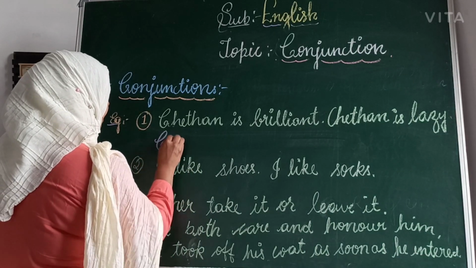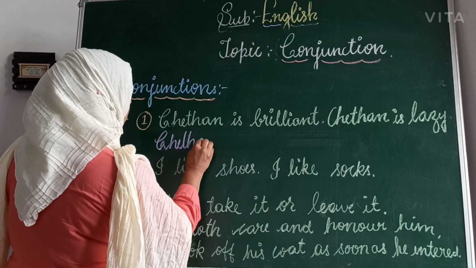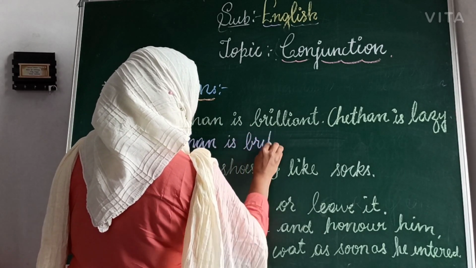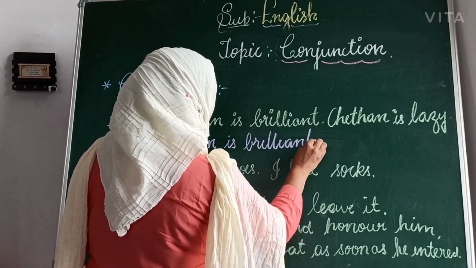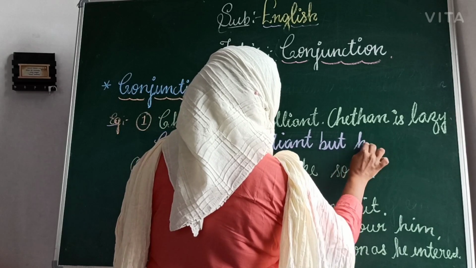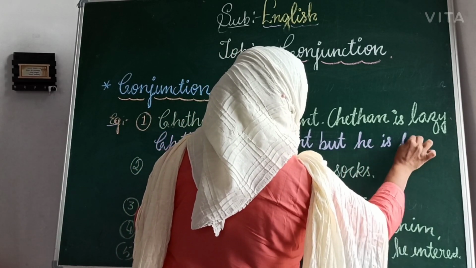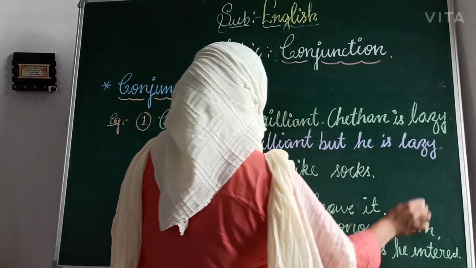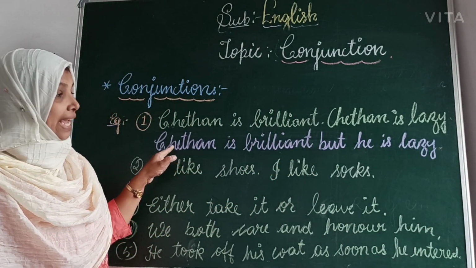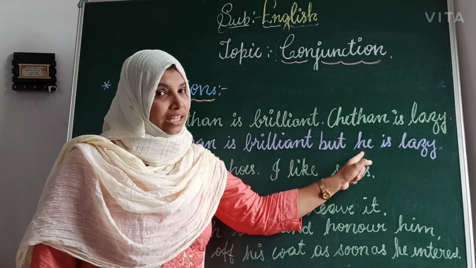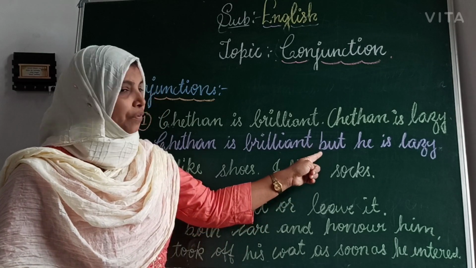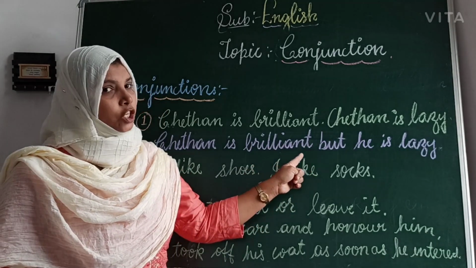Chetan is brilliant but he is lazy. You can see the conjunction word I added is but. Here I am not writing Chetan again. We are adding the pronoun he. Chetan himself only is there, nobody else. The conjunction word is but. Joining that sentence is called a conjunction.